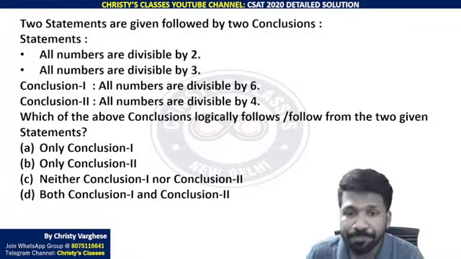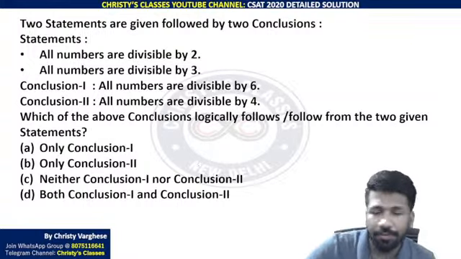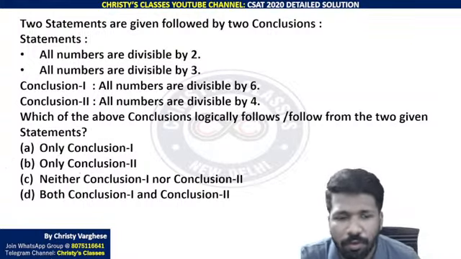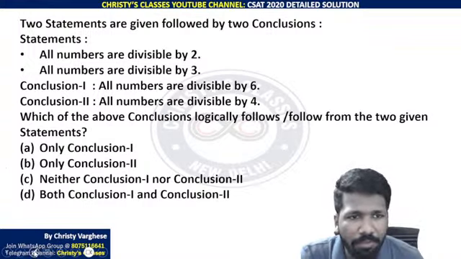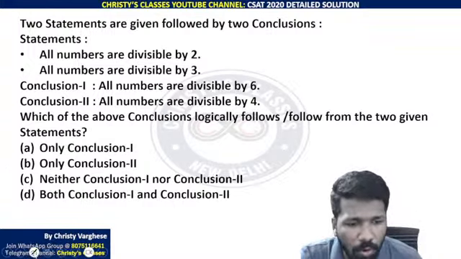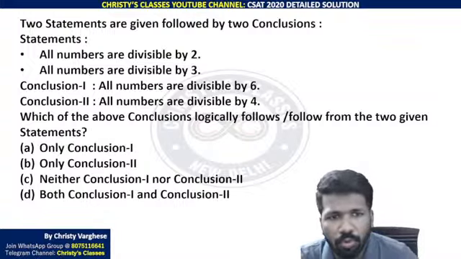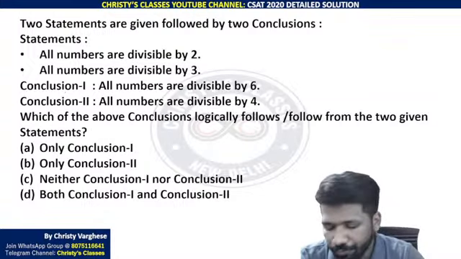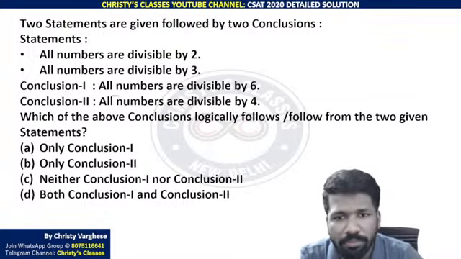Surya got an answer. Okay, due to lack of time, I will start explaining. Two statements are given followed by two conclusions. Statement 1: all numbers are divisible by 2. Statement 2: all numbers are divisible by 3. So from this, can you conclude all numbers are divisible by 6? That is the question.